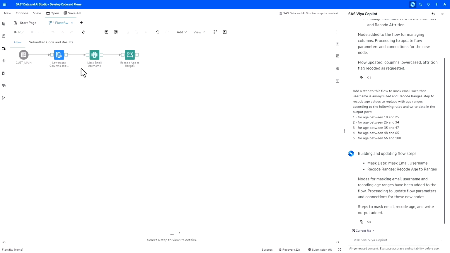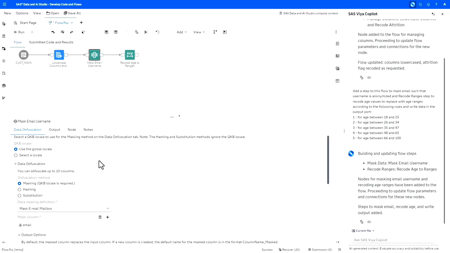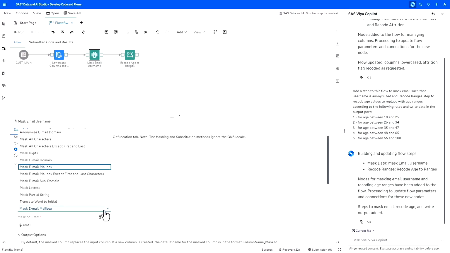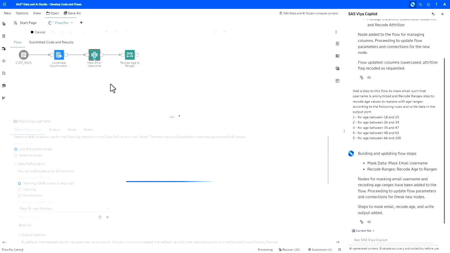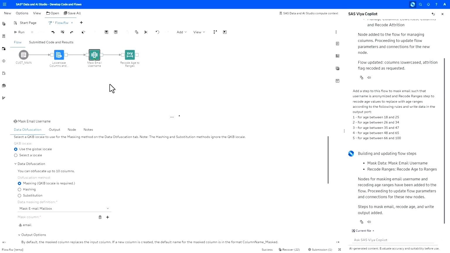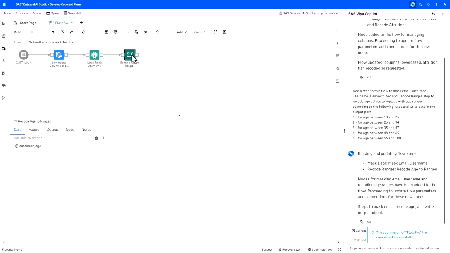And the steps are now also in complete configuration. We can take a look first at the mask data step. This is where Copilot selected the right algorithm for us, mask email mailbox. Very nice. So we can run this step. We could probably do this step ourselves, but if we are not sure which algorithm to use, it could still be useful for saving time.